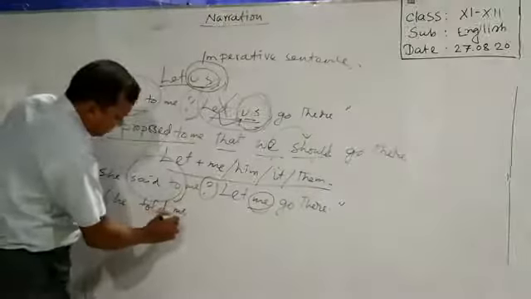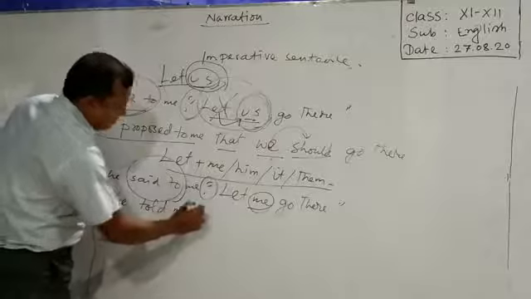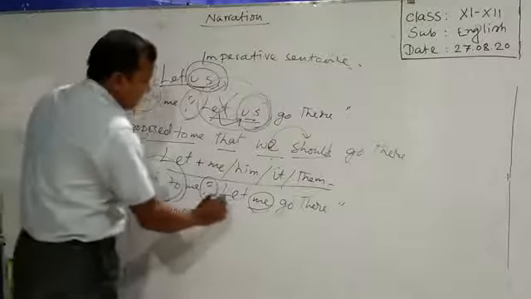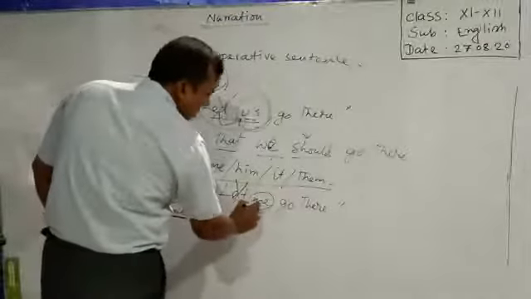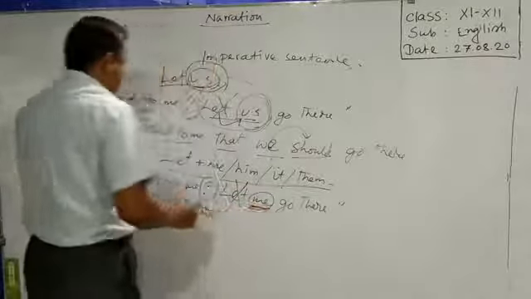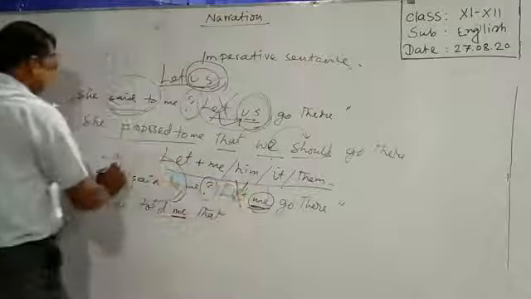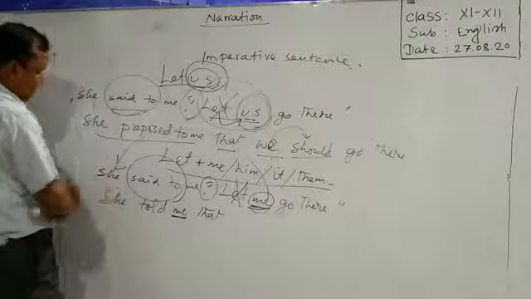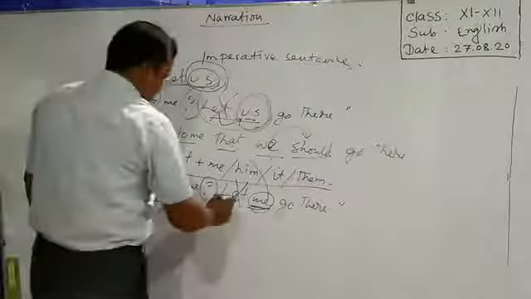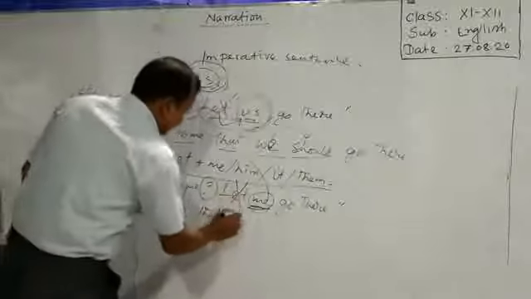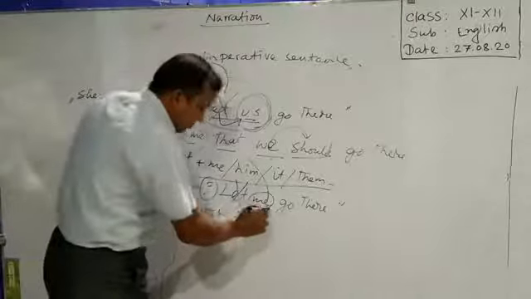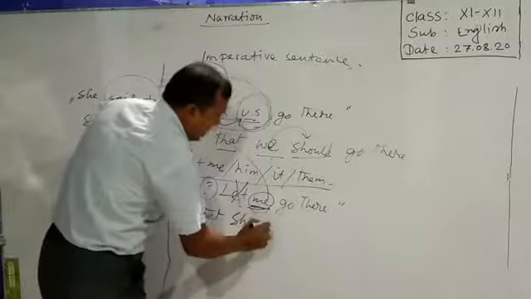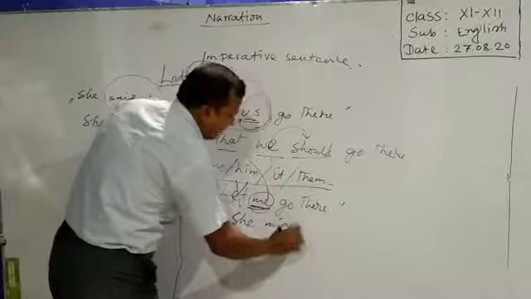After told, we have used listener, then that. Then let will be removed, and me indicating the listener, the speaker. So, there we have to use she, and we have to use a model might go there.